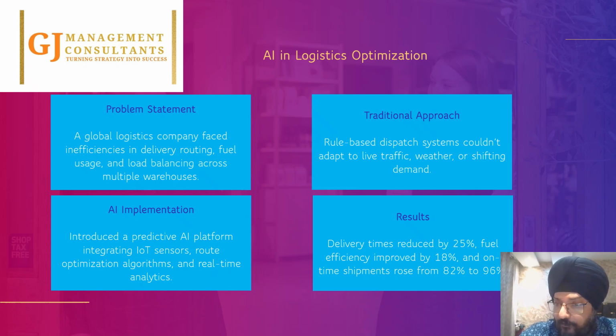Fuel efficiency improved because, instead of waiting for a particular go-ahead and not being sure which direction we have to go, we now know at what location we have to deliver the goods. So instead of waiting, we make sure that fuel is available at the right point in time at the right location, so that we can get it filled at that location. On-time shipment rose from 82% to 96%, which means that earlier we were handling multiple queries. The client was having close to 100 people, over 100 people rather, to manage the logistics-related concerns.